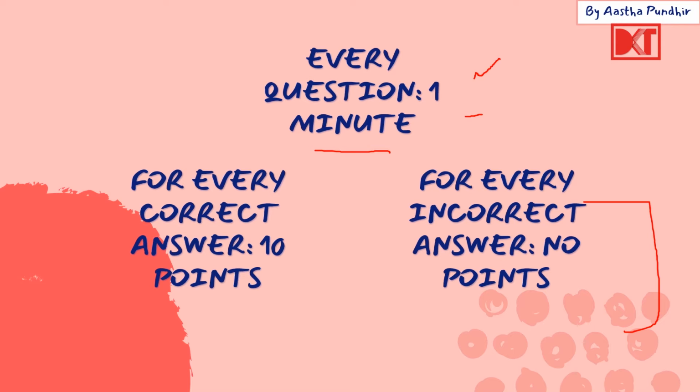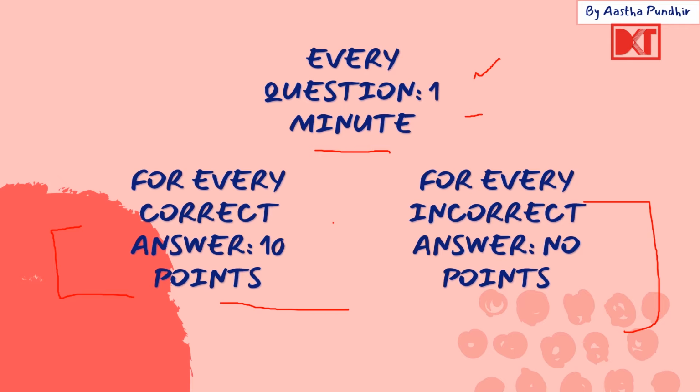Either you will get the marks for that question or you will get a 0, right? But if you don't attempt that question at all, then you are anyway getting a 0 in that, right? So it is good to attempt those questions, and even if you don't know all the answers, try to understand and take a guess. Okay, so this is for every correct answer 10 points.